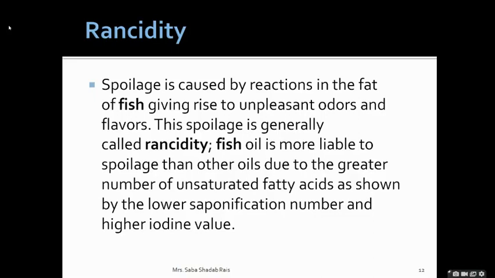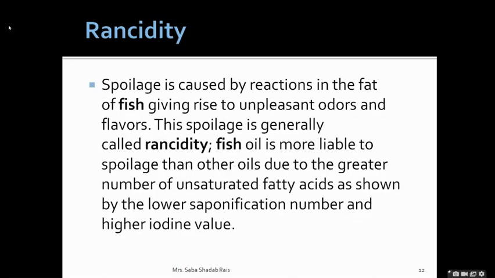The oil of this fish body will start oxidizing. Now why this oxidation, and from where is the oxygen going to come? This oxidation is occurring due to atmospheric oxygen. So exposure to atmospheric oxygen will result in brownish discoloration of the fish.